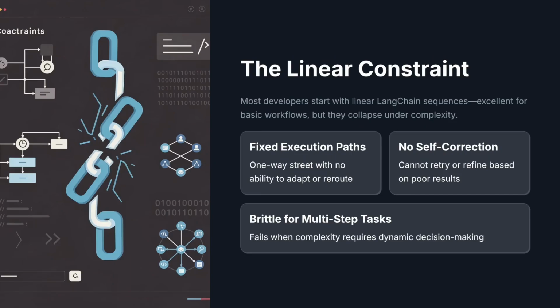If your agent hits a dead end and can't loop back to fix it, you haven't built an agent, you have built a script. Linear chains are one-way streets. They work in demos, but they shatter the moment real-world data gets messy. To build production-grade AI, we need to stop thinking in sequences and start architecting in states. Today we will break that chain.